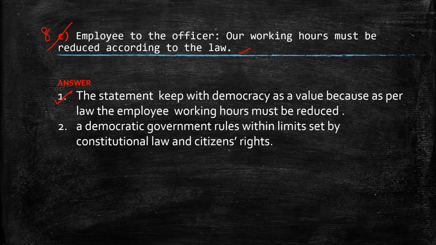As per the law, working hours should be reduced. Second, a democratic government rules within limits set by the constitutional law and citizens' rights. That is feature number 4.